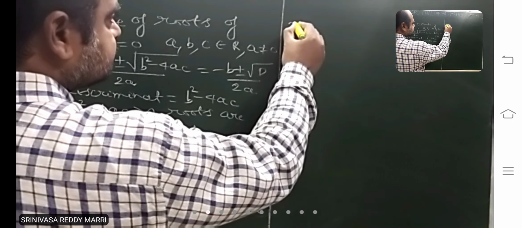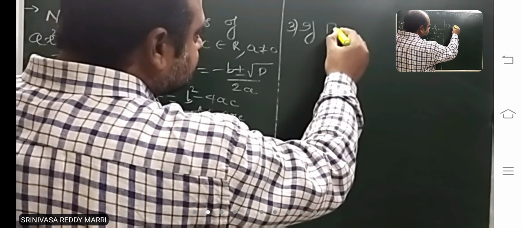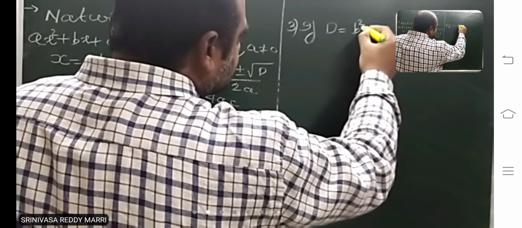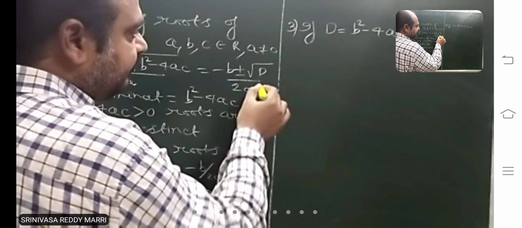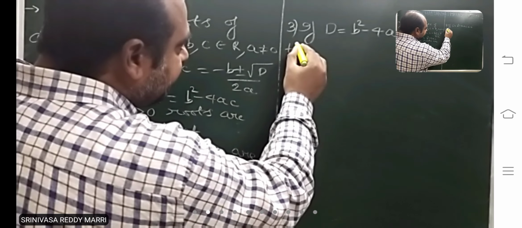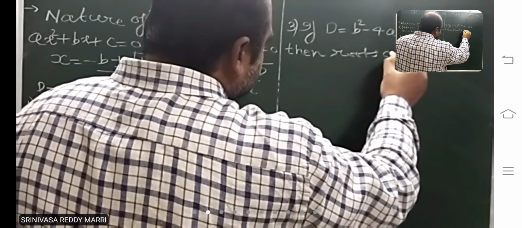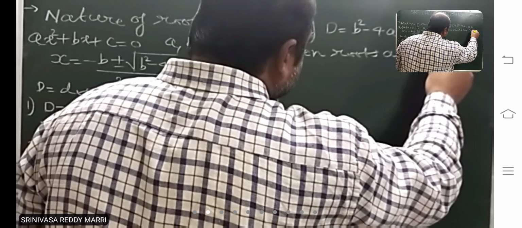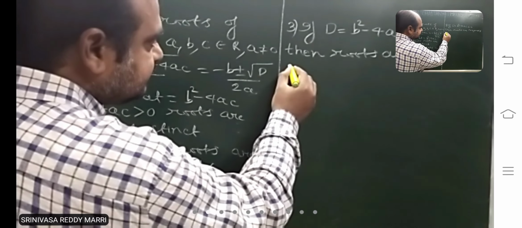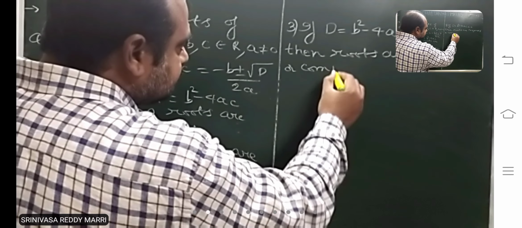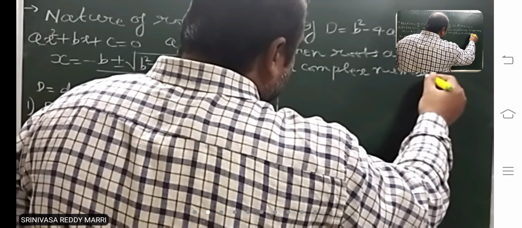Suppose if under root one is negative, then this will become negative, and root of a negative quantity is what? Imaginary number. Then roots are imaginary. Roots are imaginary or complex numbers, which are not real numbers, called complex numbers.